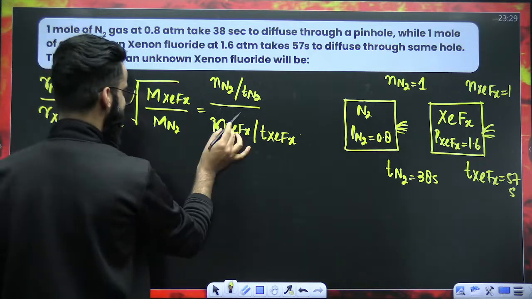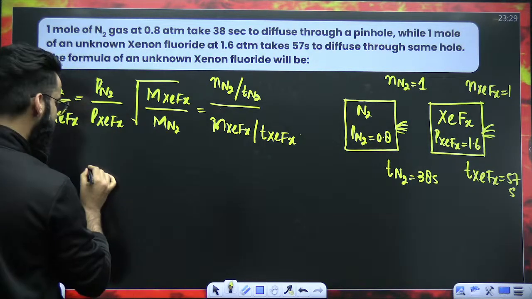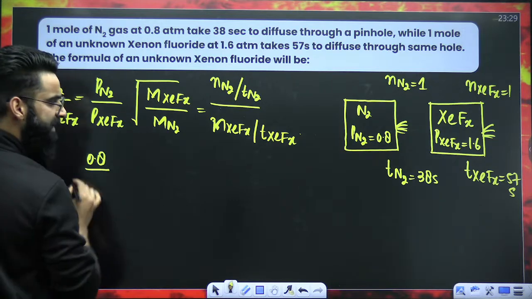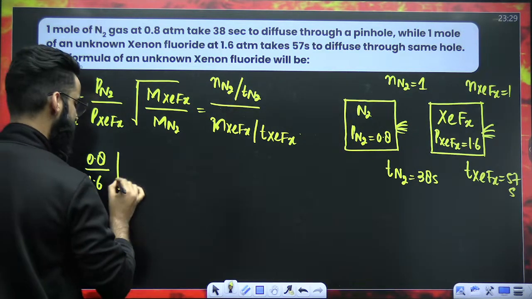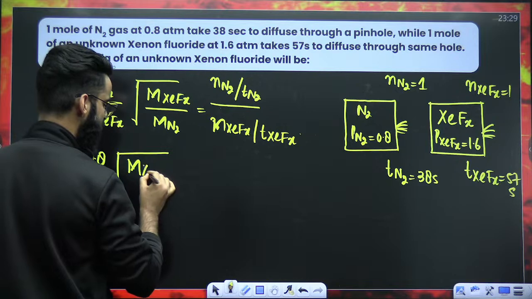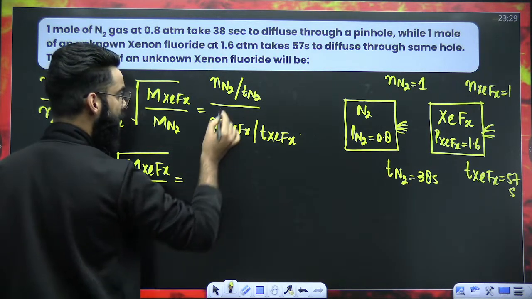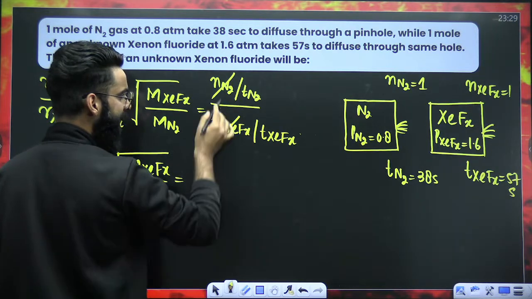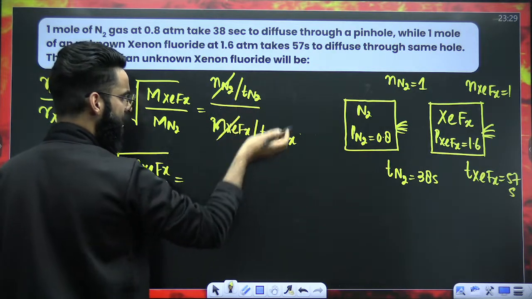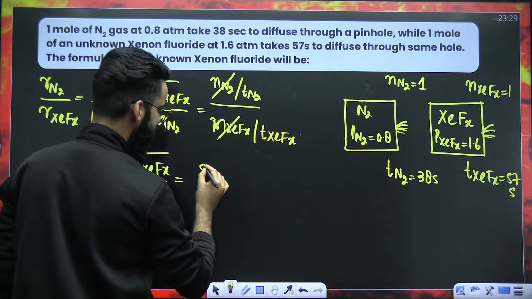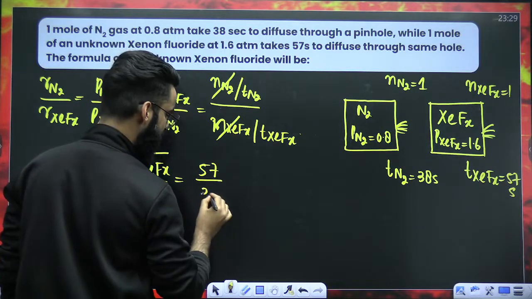Now, my dear students, just relate these two. Pressure of N2 is 0.8 atm. Pressure of XeFx is 1.6 atm, under root of molar mass of XeFx, which I need to calculate. Molar mass of N2 is 28 grams per mole. This term gets cancelled, right? Because 1 mole of each gas is coming out. This is T XeFx, which is 57, divided by T N2, that's 38.